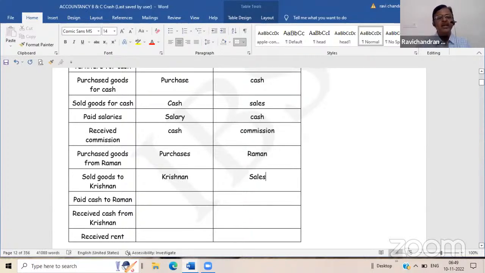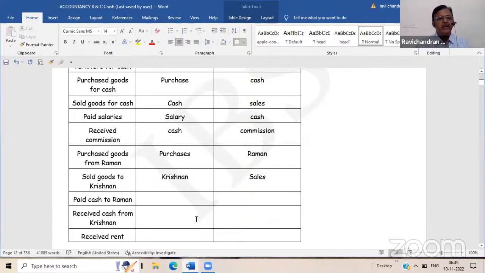So here is another clue for you. Just like cash receipt is always debit, cash payment is always credit, purchases are always debit and sales are always credit. Another clue, the third clue: if a person's account in our book shows a debit balance, he is a debtor. If another person's account shows a credit balance in our book, he is the creditor.